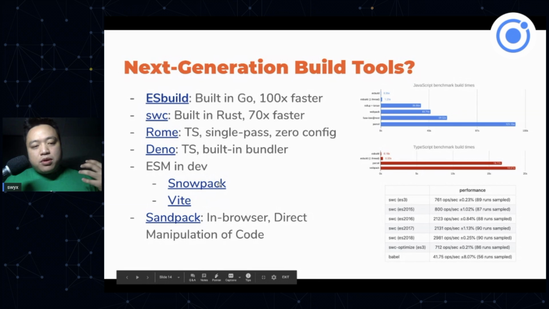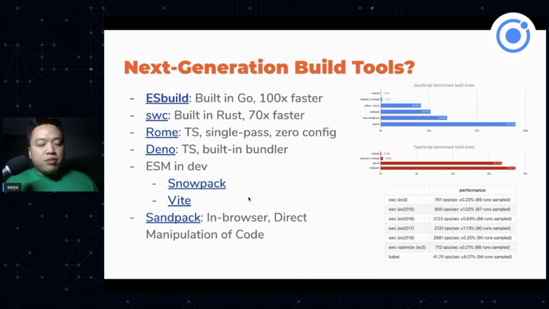And then we can also explore using ES modules in development, because that makes for very fast hot reloading. So that's Snowpack and Vite. I like to say Vite, but it's Vite. Sandpack, the CodeSandbox bundler, is also doing some interesting things. So check out Ives' React Europe talk this year. I think it was about one or two months ago, where you can actually directly modify code in the UI, and it reflects in the code itself, and that's super interesting. Obviously, there are source maps underneath, but it's amazing that he just did it for fun. It's just part of CodeSandbox now.